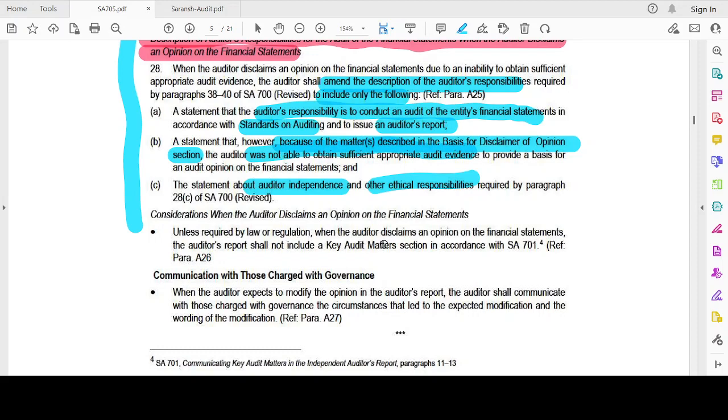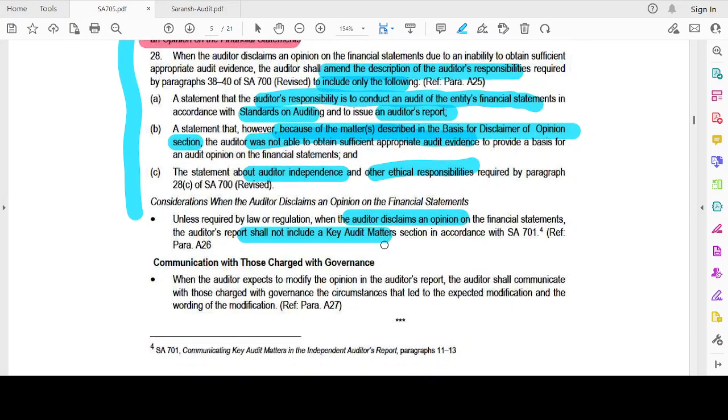Unless required by law or regulation, when the auditor disclaims an opinion on the financial statements, the auditor's report shall not include a key audit matters section. Key audit matters arise only when I implement some audit procedures and get their results. I am not creating audit evidence, that's why I'm not giving anything as a key audit matter, because I'm not taking the responsibility of an audit for these financial statements.